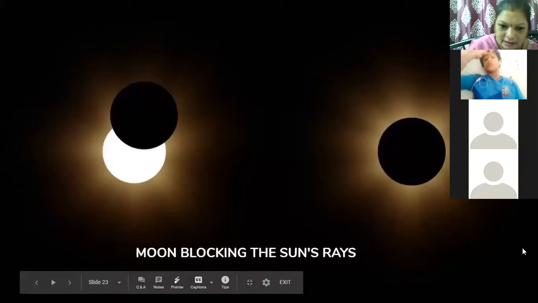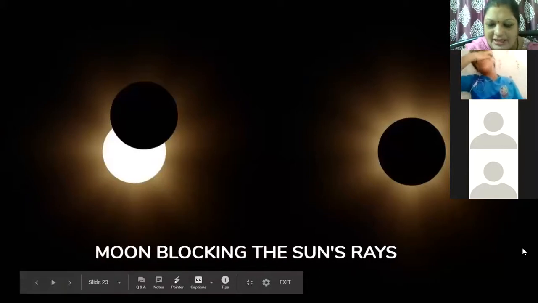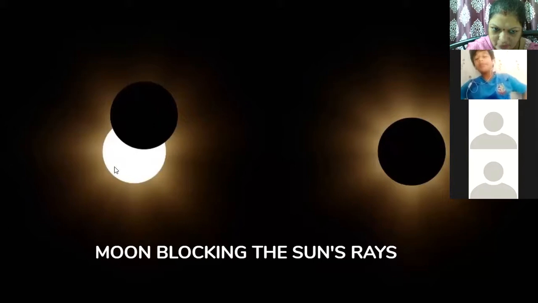See now, the moon is blocking the rays of the sun. See here behind, you can see the sun, this white color. Here what has happened? This is the moon. The moon is coming in the path of the sun. It is blocking. And see the second picture. It has blocked the sun completely. But the size of the moon is smaller than the sun, so it cannot block the rays of the sun completely.